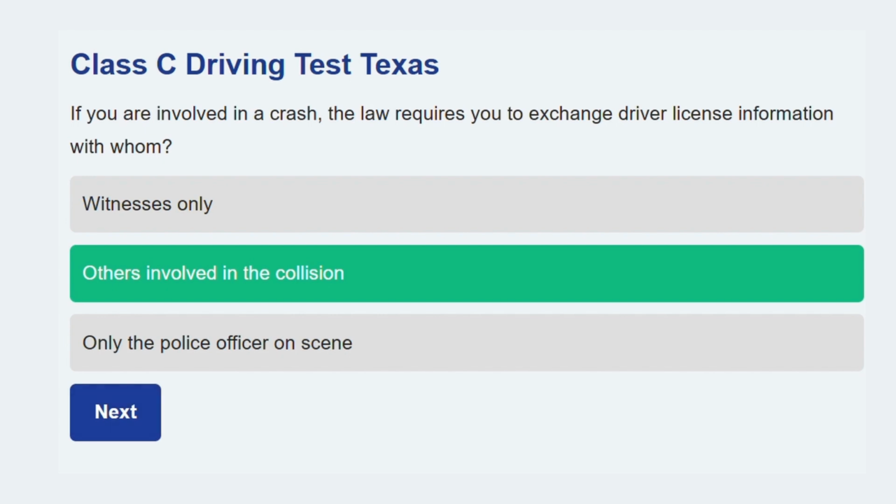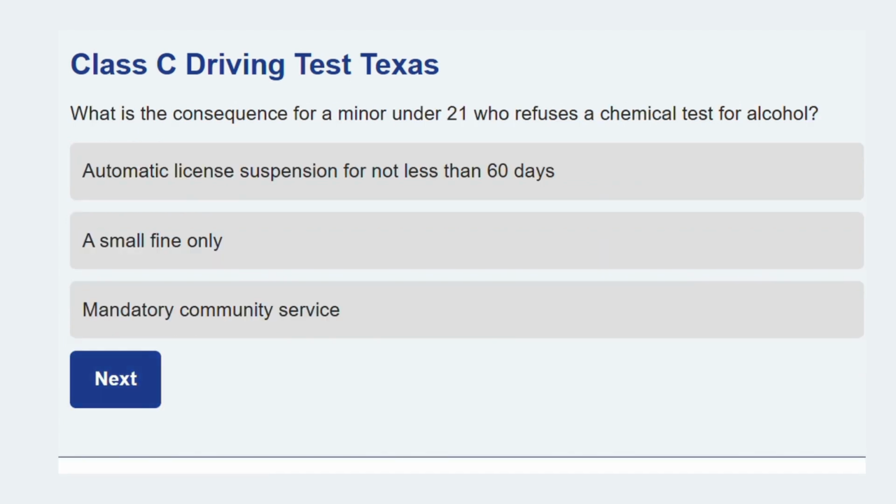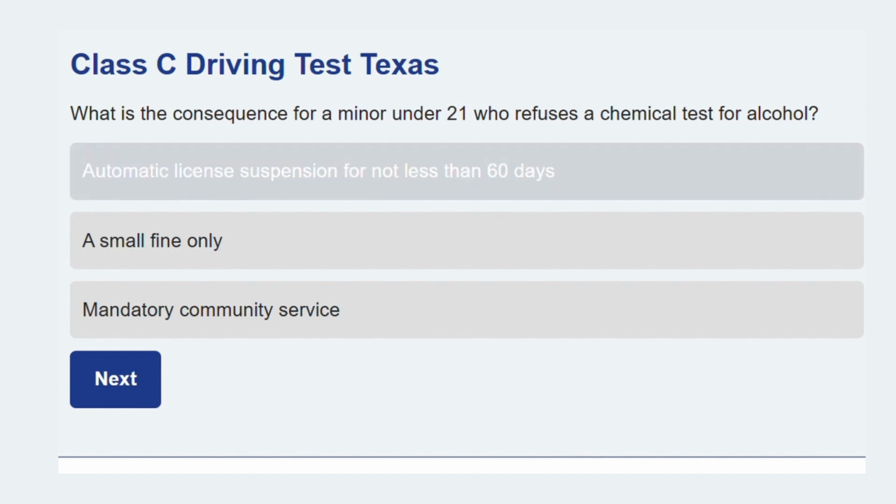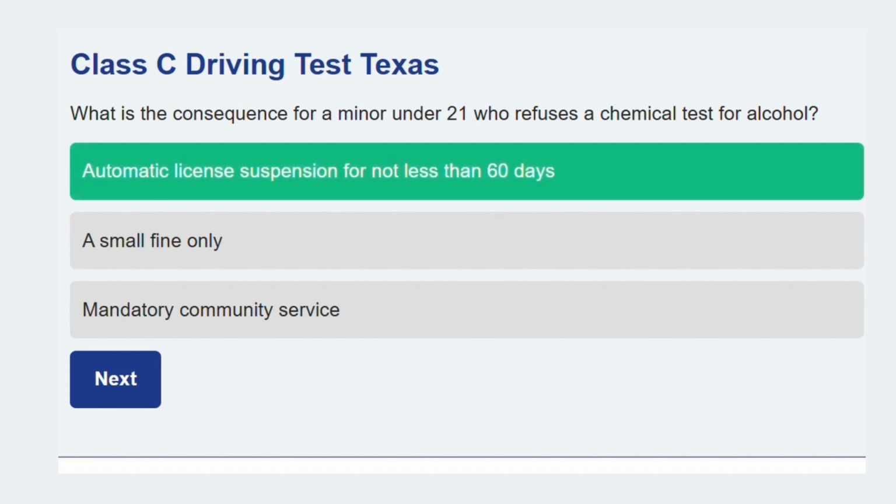Time for a new question. What is the consequence for a minor under 21 who refuses a chemical test for alcohol? Automatic license suspension for not less than 60 days. Texas has zero tolerance for minors, and refusal to test carries an immediate, mandated penalty.